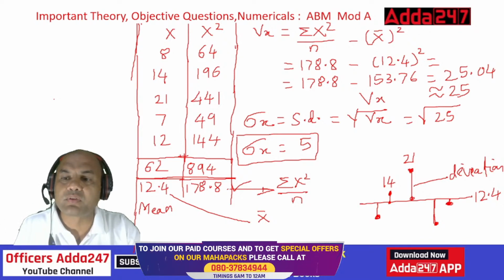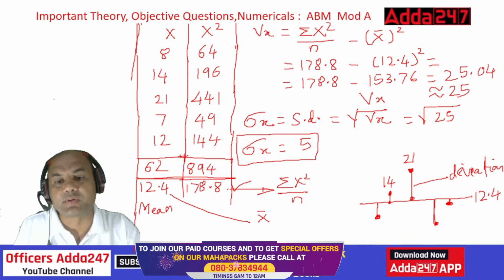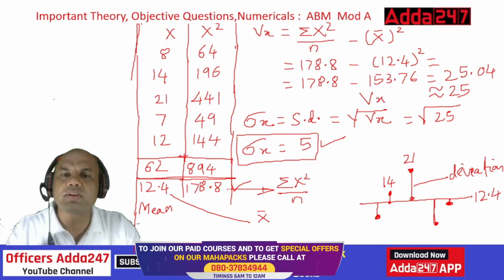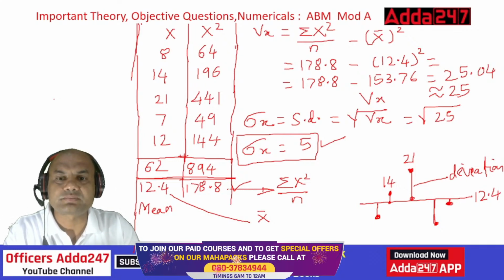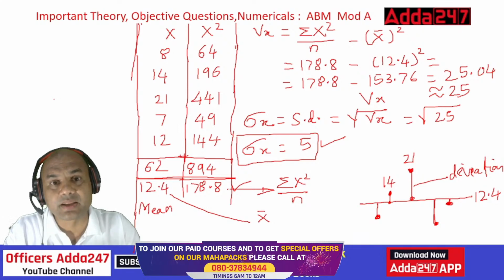Variance was to be found out. We found out the variance, 25. Standard deviation was to be found out. We found out the standard deviation, 5. Mean was to be found out. We found out the mean. Okay, so now that's done. Numerical is over. This is the way you should solve the numerical. 5 marks, many times it comes.